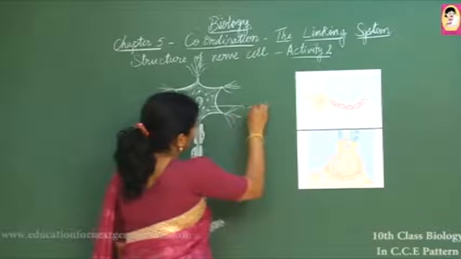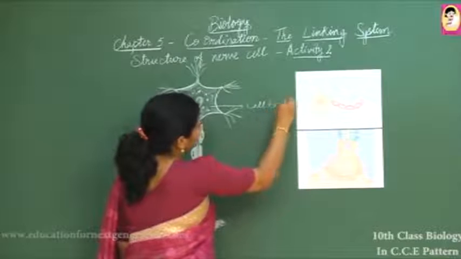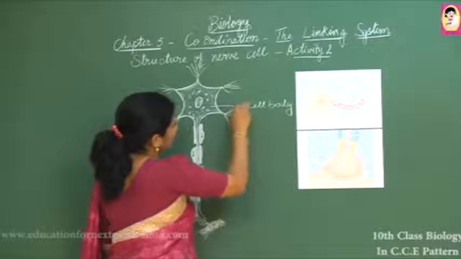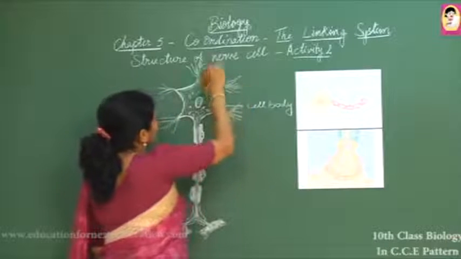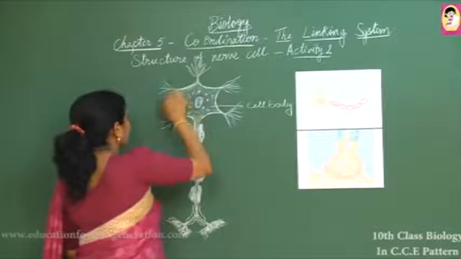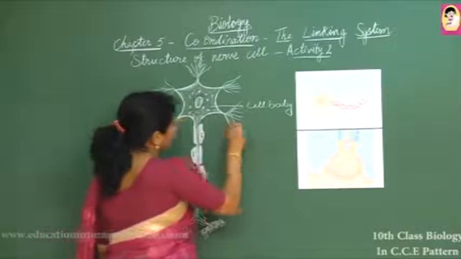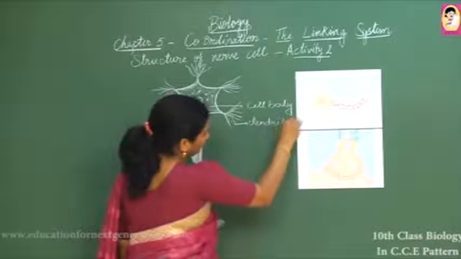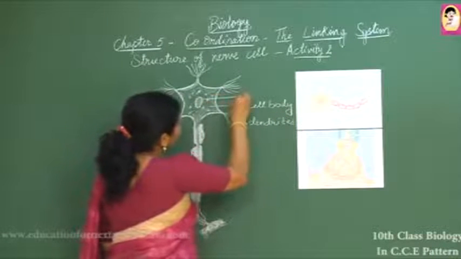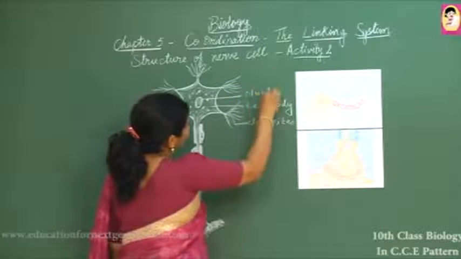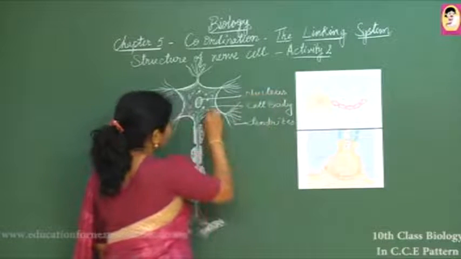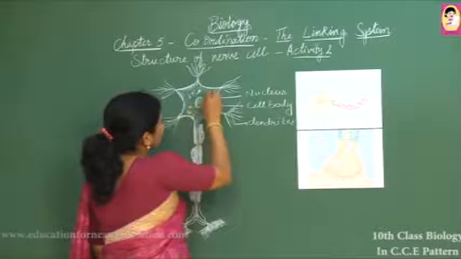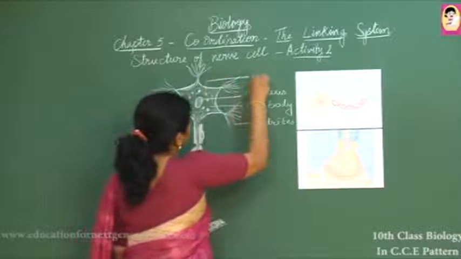On all sides of the cell body you can find fine root-like short structures, n number of branches, which divide. These are called dendrites. Here in the middle you can find the nucleus, and the small granules present in it are called Nissl granules.